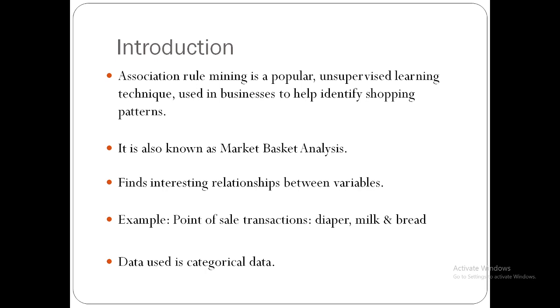Based on these relationships, we are going to find the association rules that will increase the market sales of the products. Here, the data used is categorical data. It will not work on numerical data. There is no need for any dependent variables. Here, we only need the categorical data.